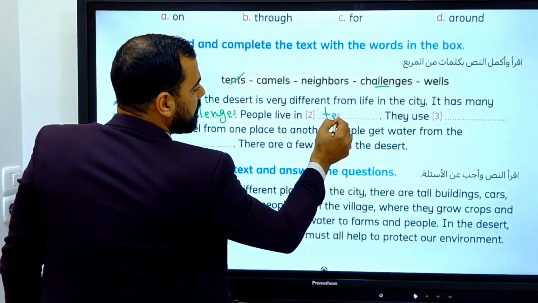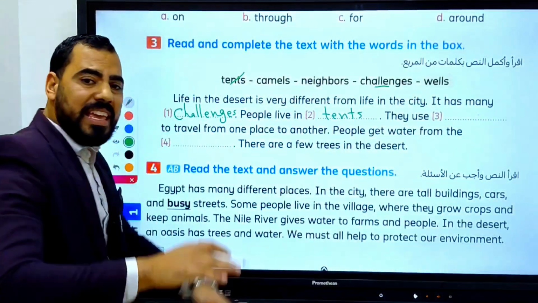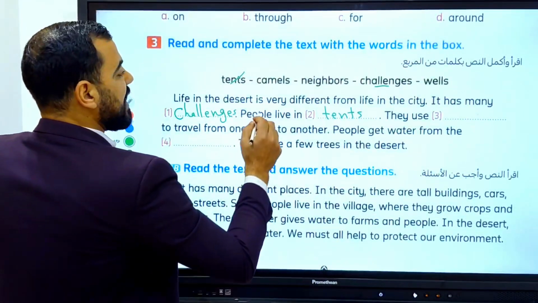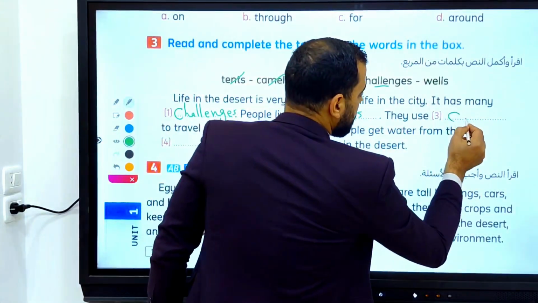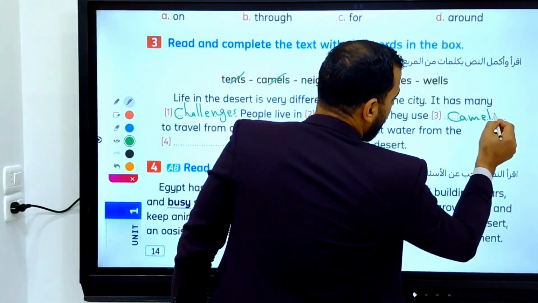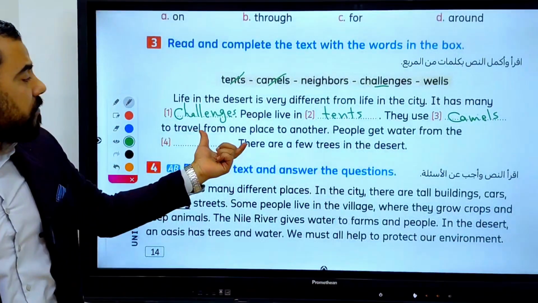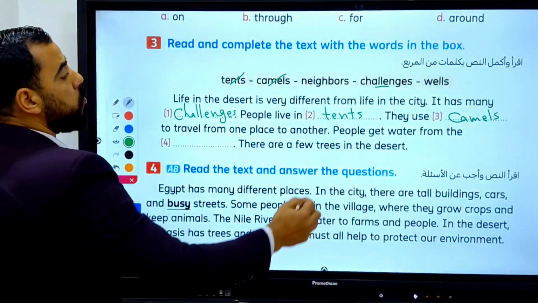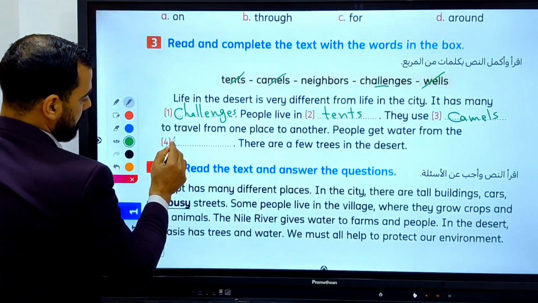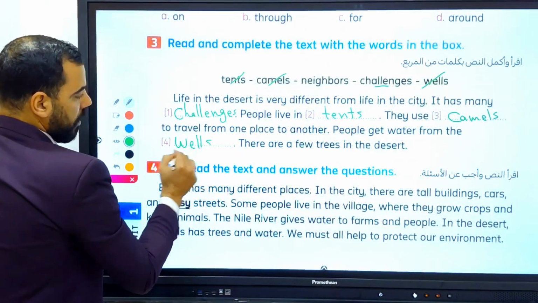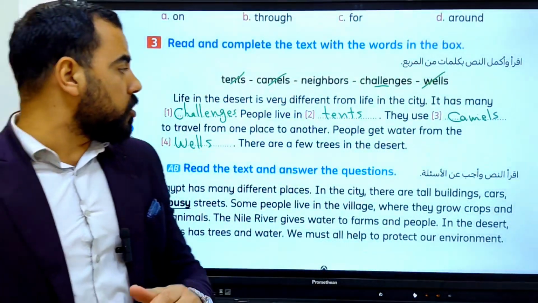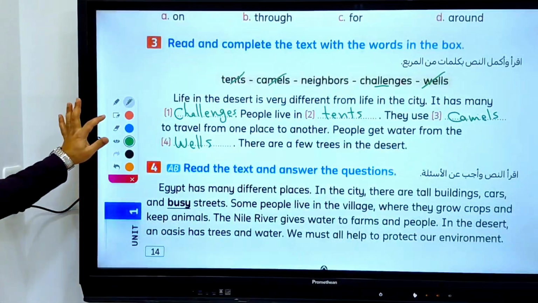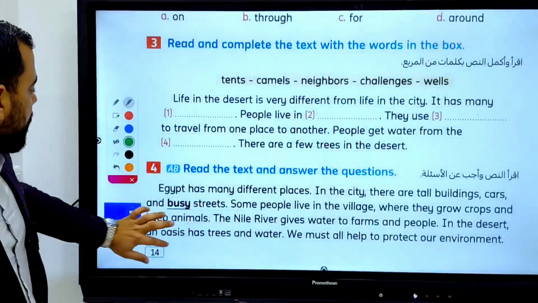They don't live in houses, but they live in the tent which is made of cloth. They use camels to travel from one place to another. People get water from the wells. There are a few trees in the desert. Let's move to the next exercise.